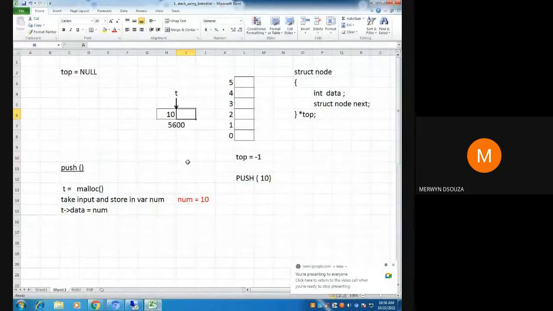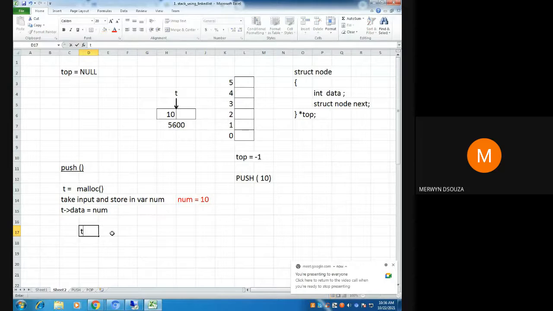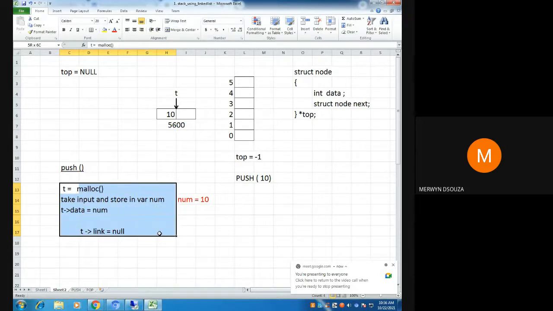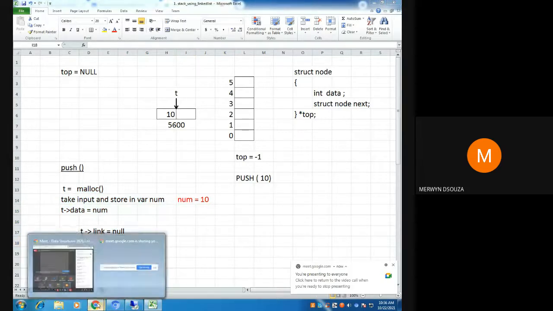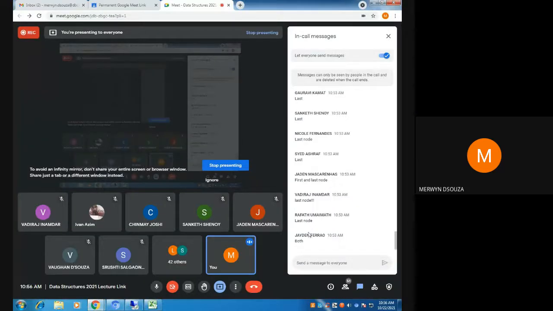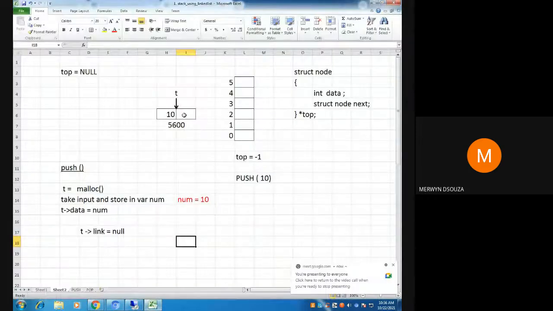Here, in the next step, you're going to say T arrow link is equal to null. This is just for reference, I'm writing it on the board. This is not the proper program. You will have to modify it. So here null will come: T arrow link is equal to null.